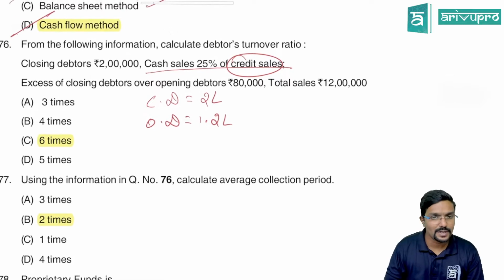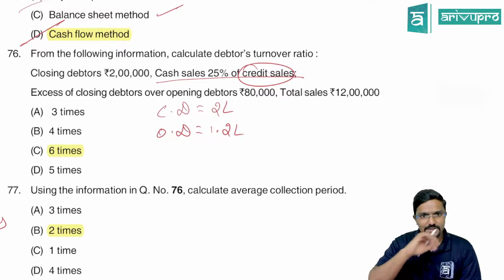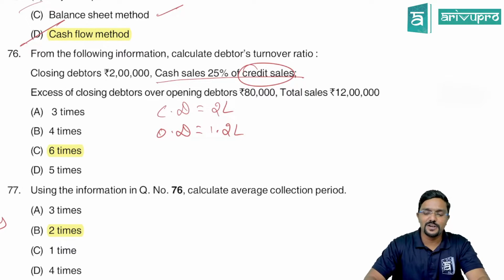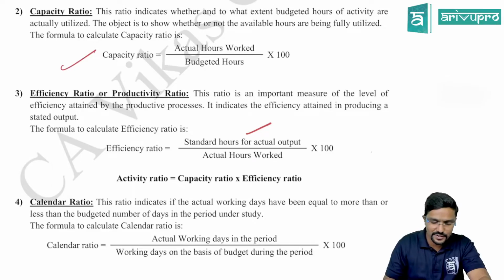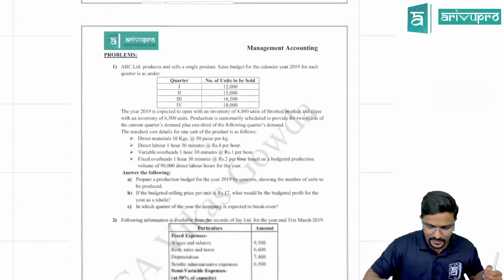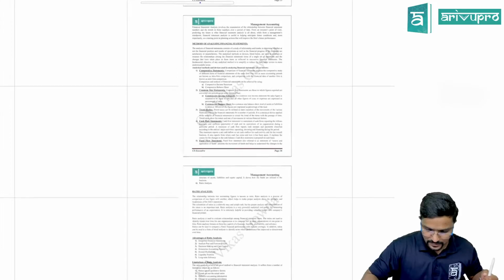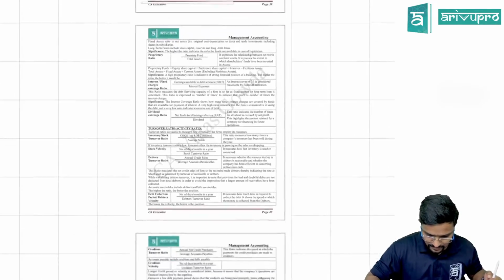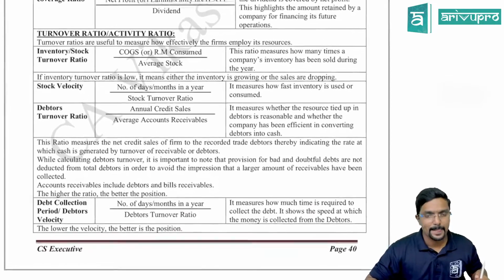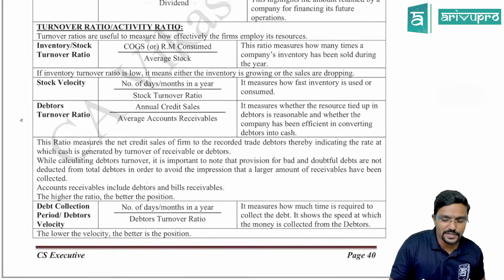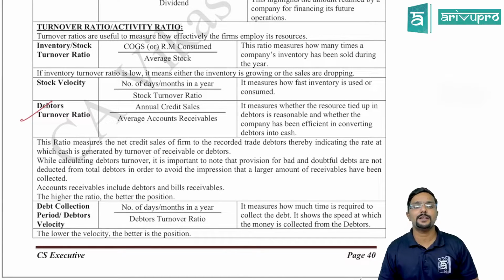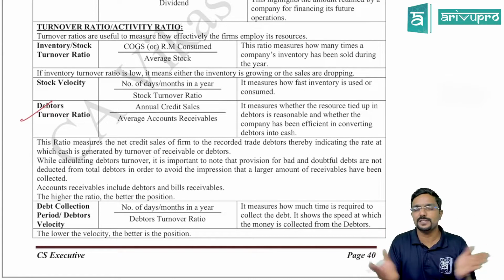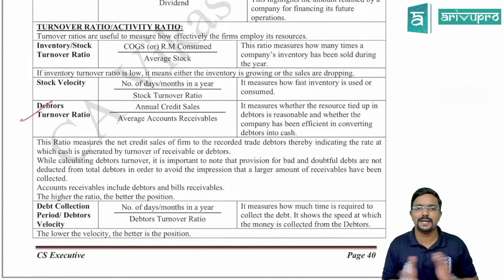Okay. So what have they actually asked? From the following, calculate debtor turnover ratio. So this is a question on ratio calculations. You can come to the ratio chapter, ratio analysis. There we have activity ratios. Under activity ratio, debtor turnover ratio. What is the formula? Annual credit sales divided by average accounts receivable. Accounts receivable includes both debtors and bills receivable. But in the question, they have given only debtor information.